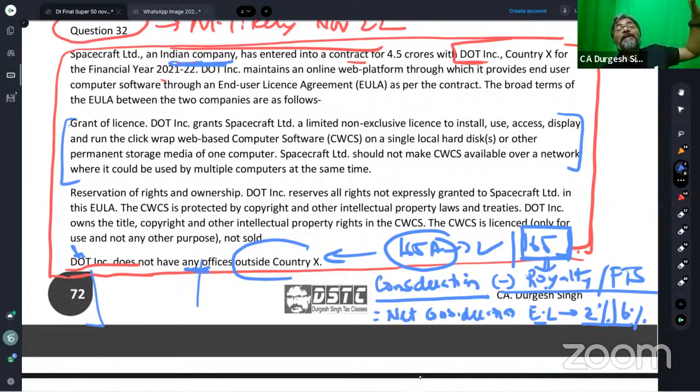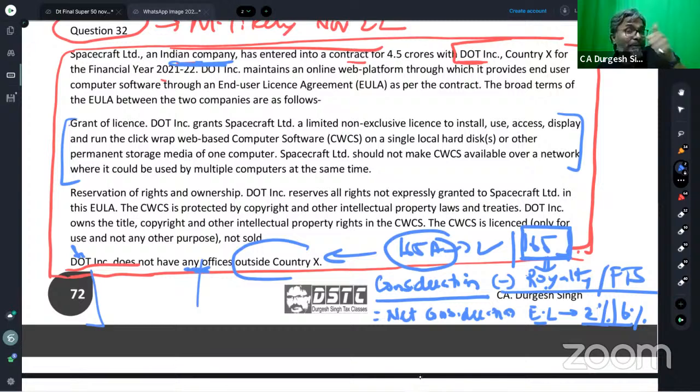But what about the equalization levy? Will the equalization levy of 165A be applicable if we go as per the treaty, which says that it is not a royalty income, but it's a business income? So if we go by the treaty, which does not treat this consideration as royalty income but characterizes it as business income, the question to all of you is whether the equalization levy under 165A at the rate of 2% on that consideration amount will be charged under the act? And the answer is yes, it will be charged.